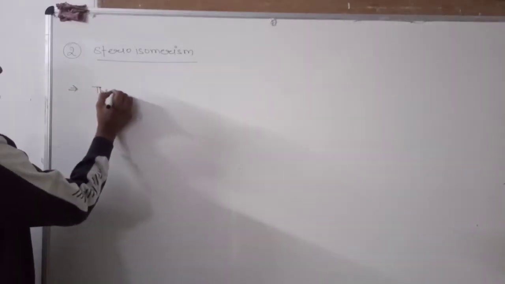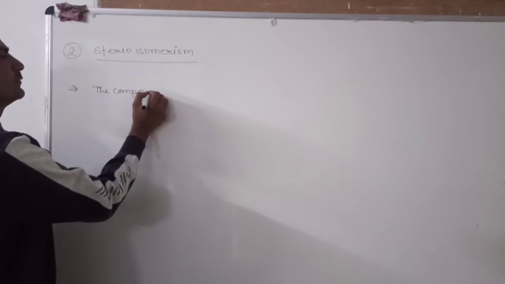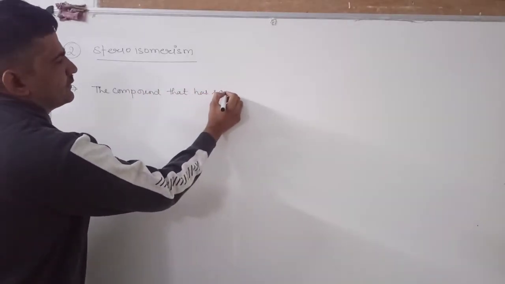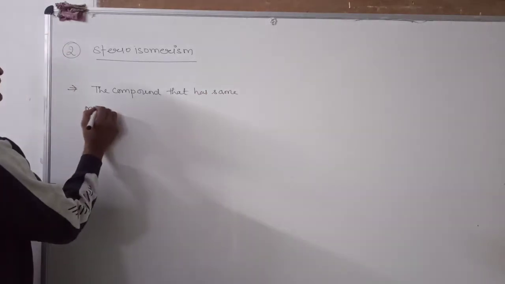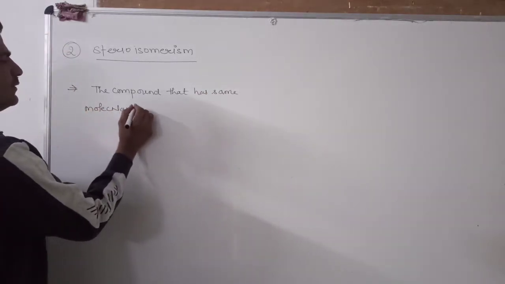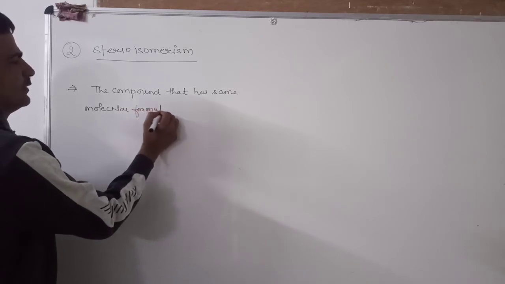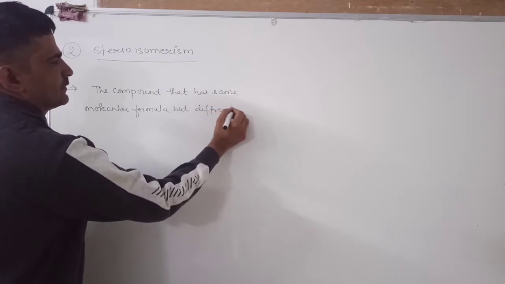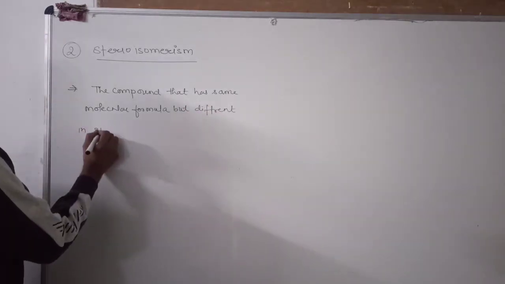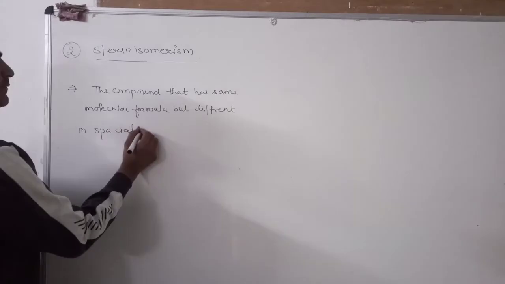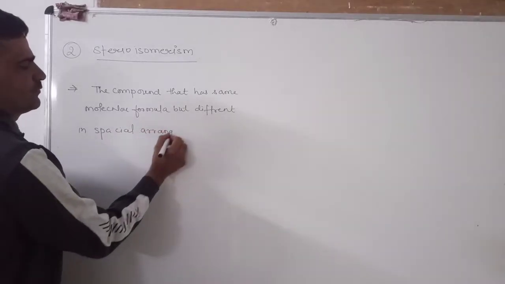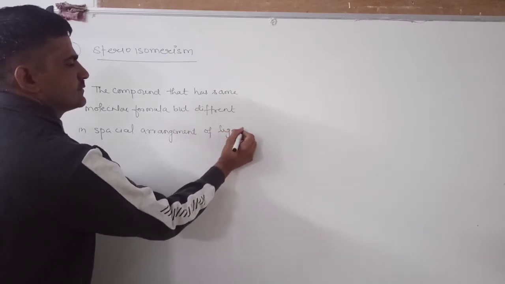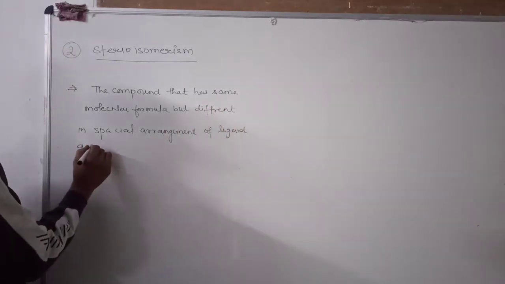The compounds have the same molecular formula but differ in the spatial arrangement of ligands around the central atom.